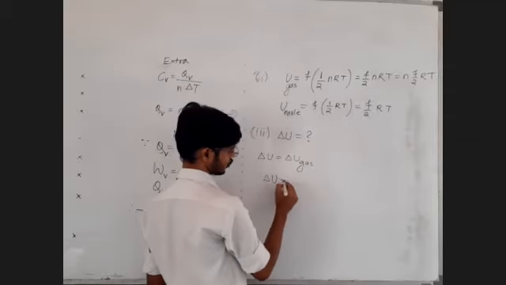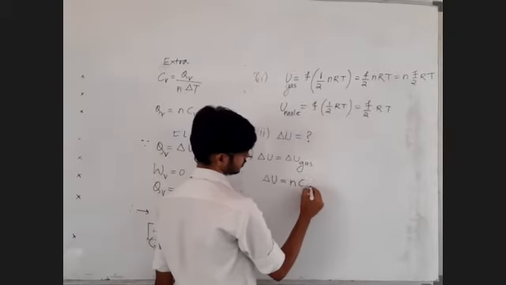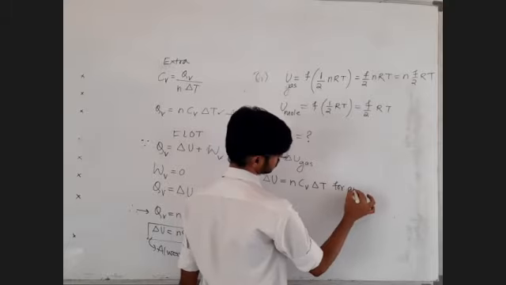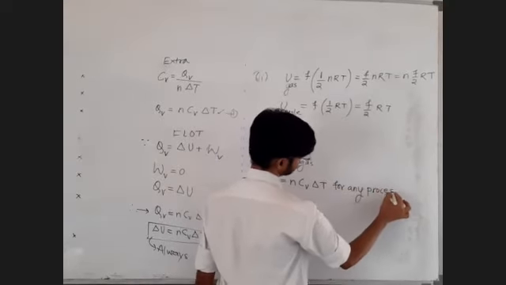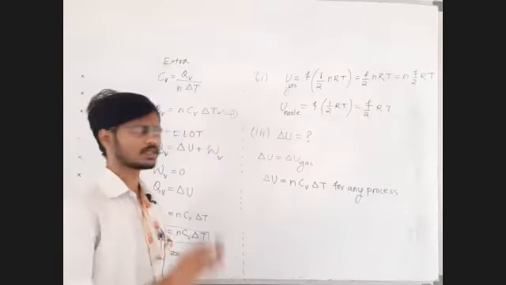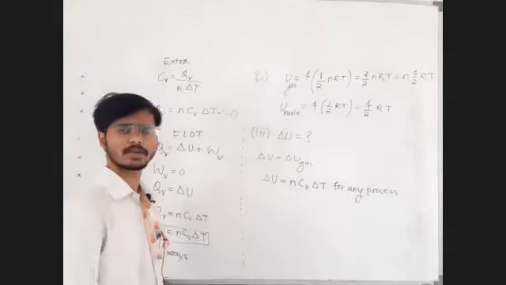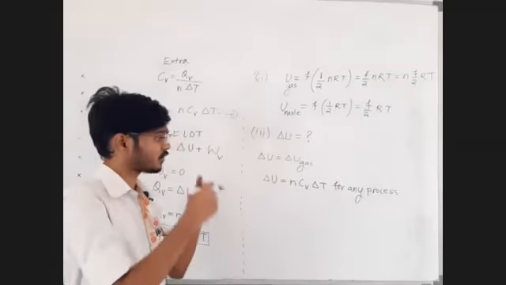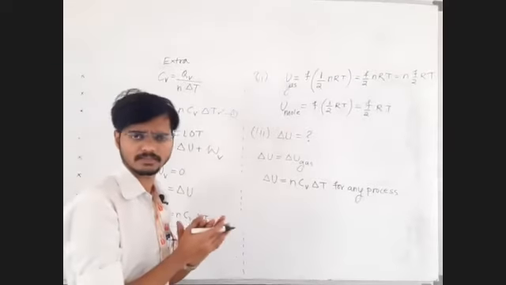For delta U, you can write N CV delta T for any process. Let the gas be under the isobaric process, the isothermal process, the adiabatic process, or any kind of process.